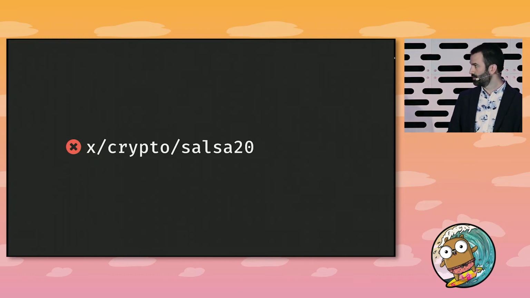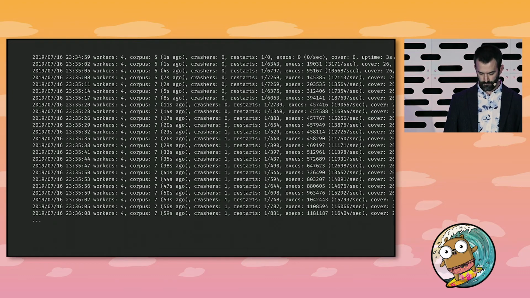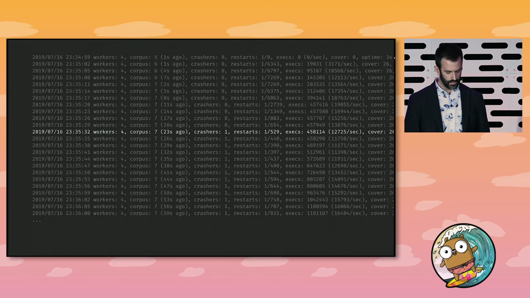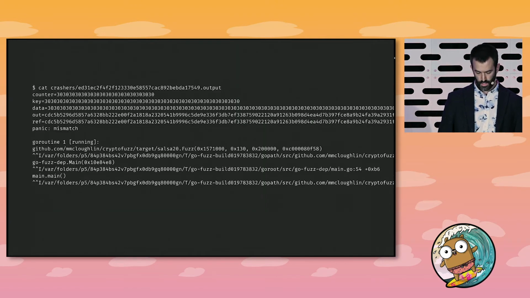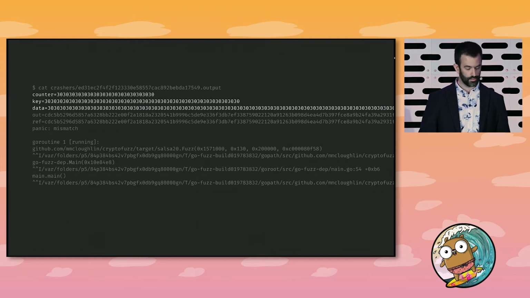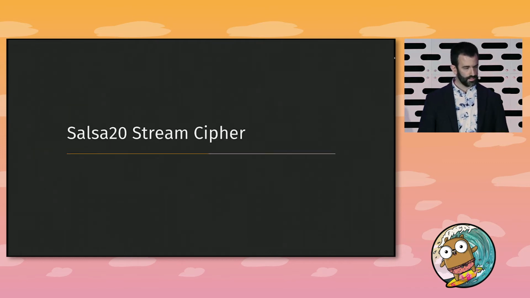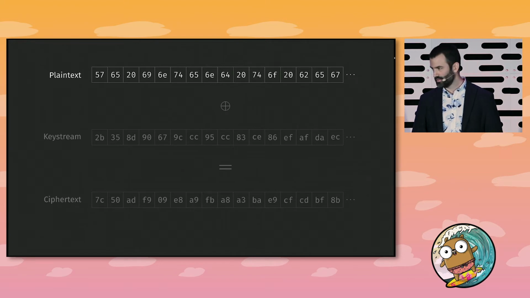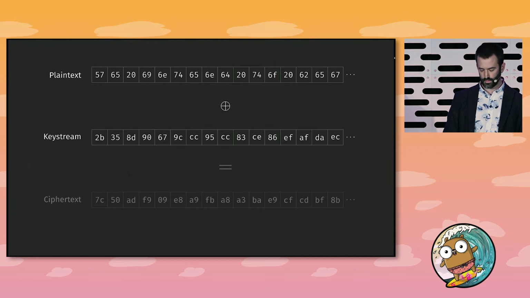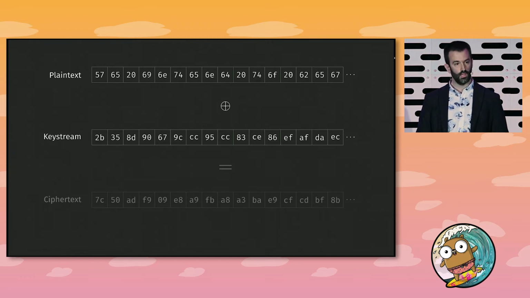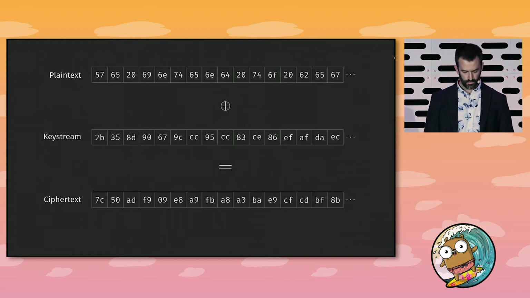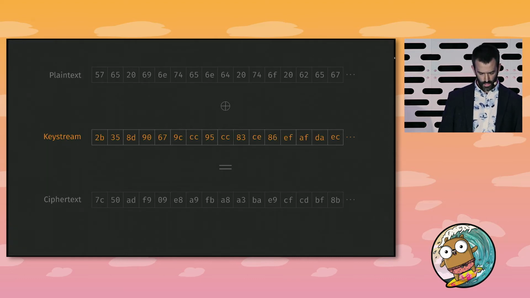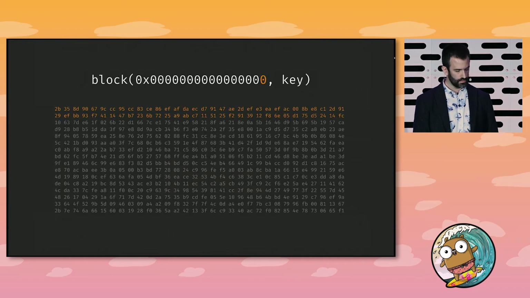But there was one problem in an algorithm called Salsa 20. After about 20 seconds of fuzzing, it found a crasher, and this was the data that made it crash. To understand this, we're going to have to understand Salsa 20, and this is where things get hardcore. Salsa 20 is a stream cipher. What that means is it takes a stream of plaintext bytes, it produces a key stream, and it bitwise XORs it into the plaintext to produce the ciphertext. We're going to focus on the key stream that Salsa 20 produces.